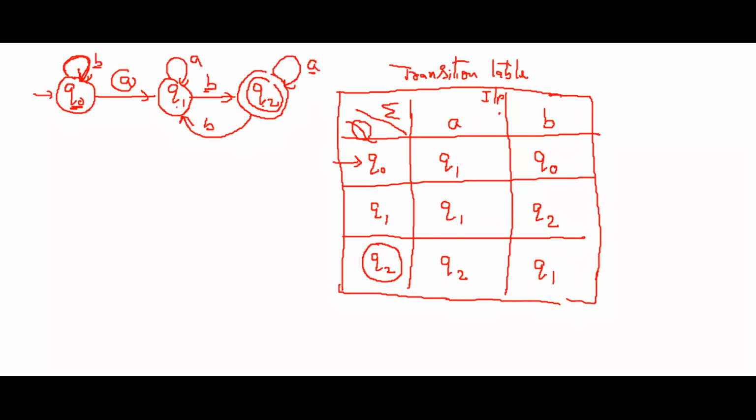Here rows represent the input symbols, columns represent the states, and these are all entries. These entries represent the next state on taking the input symbol on the current state. This is your current state, this is your input symbol. Where are you going? You are going to Q1. This is your current state. On input symbol B, where are you going? Q0. So these are the next states.